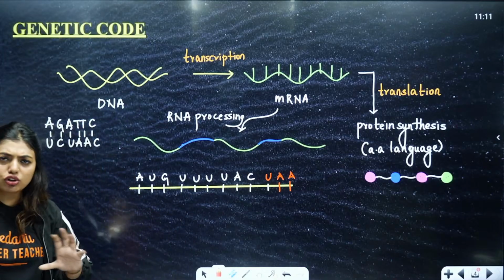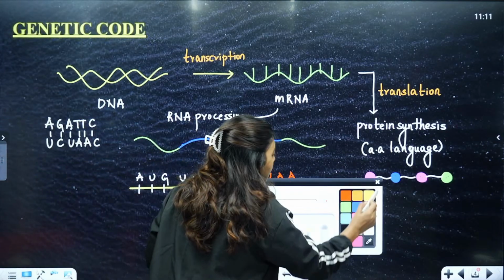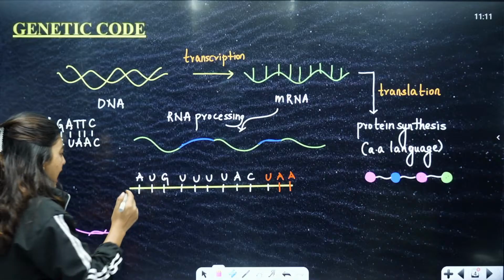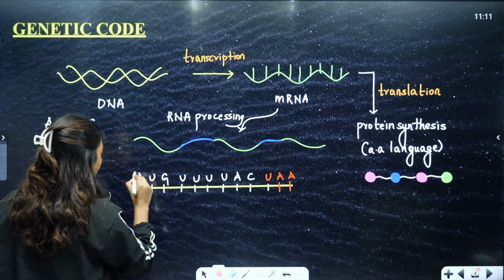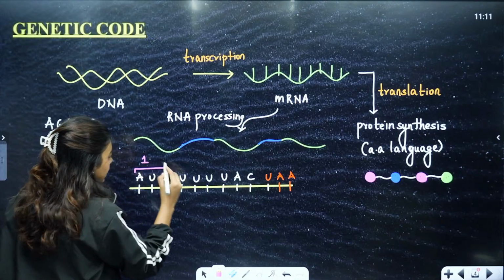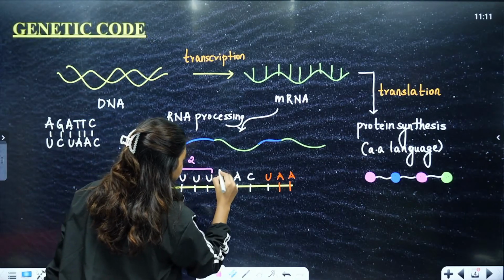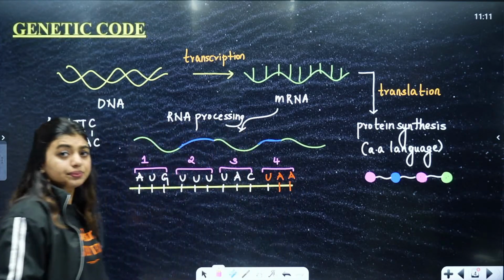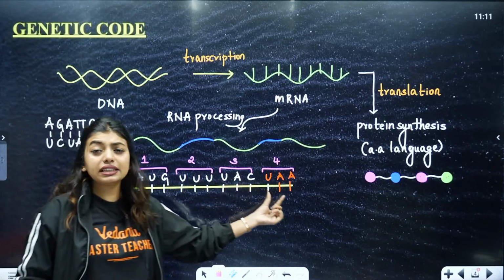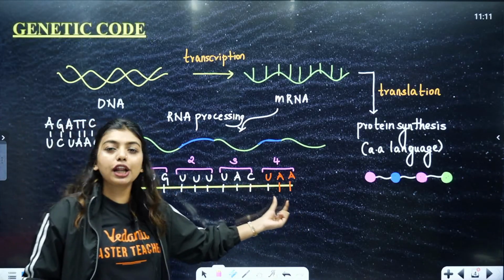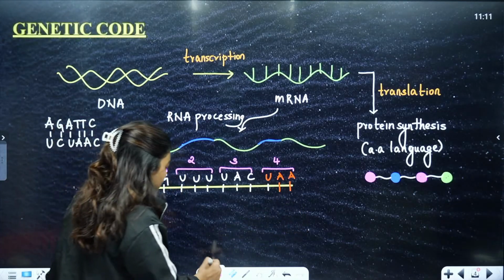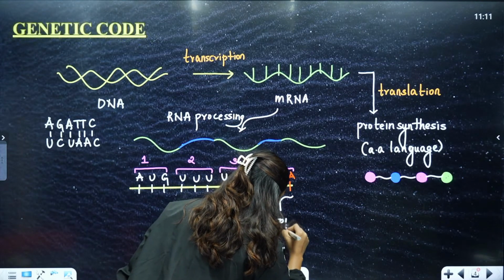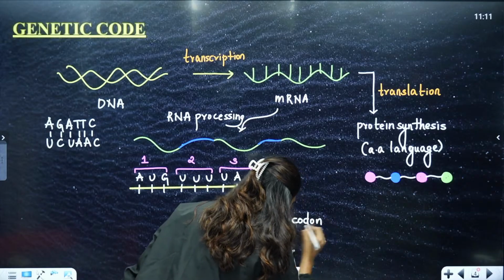We did not know much about it. We just know that this is the mRNA. Later, we got to know that these three bases are going to be read as triplets, and we can call them a codon. So this becomes codon number 1, this becomes codon number 2, this becomes codon number 3, and this becomes the 4th codon. Now, the thing with this is, I have highlighted it in red. What could be the reason? Because these are not going to code for any amino acid. This becomes a stop codon, or a nonsense codon.